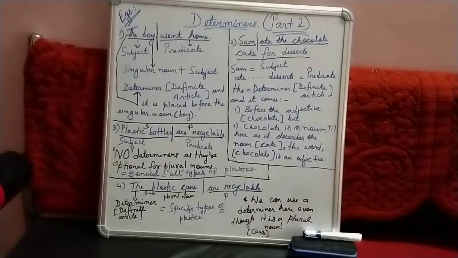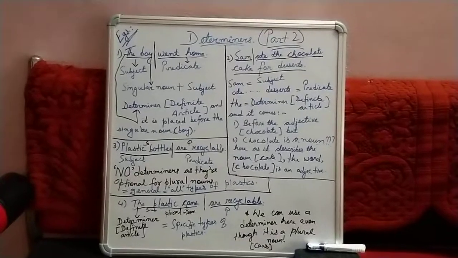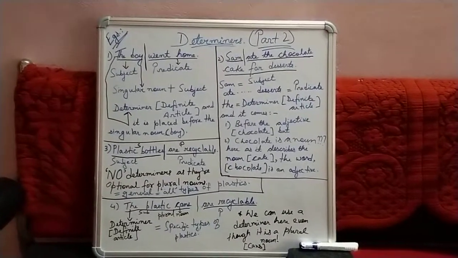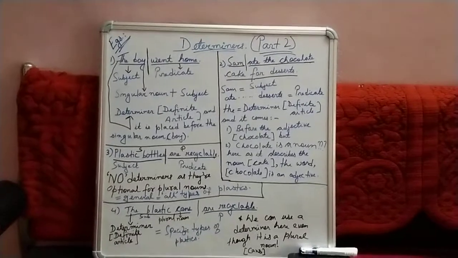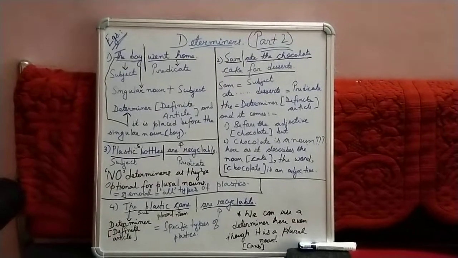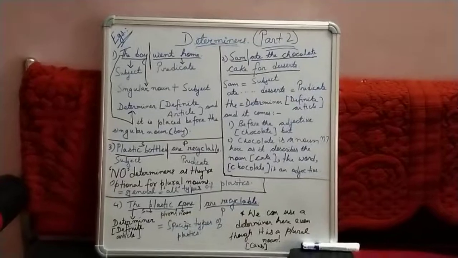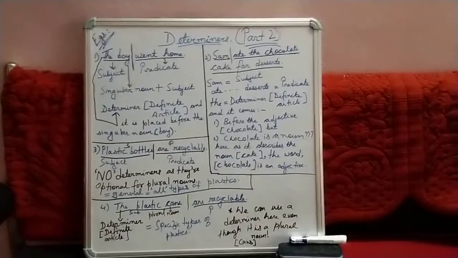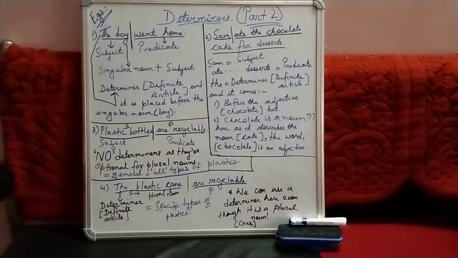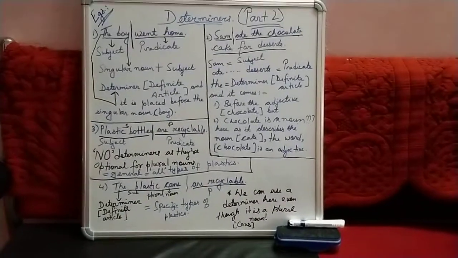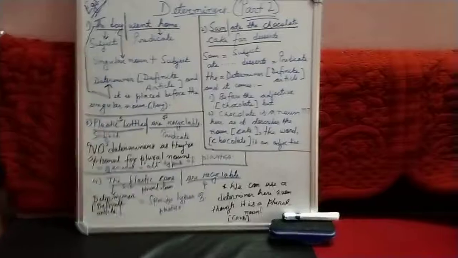Because we are talking about all types of plastics. Although bottles is a plural noun, it will still not need any determiner.